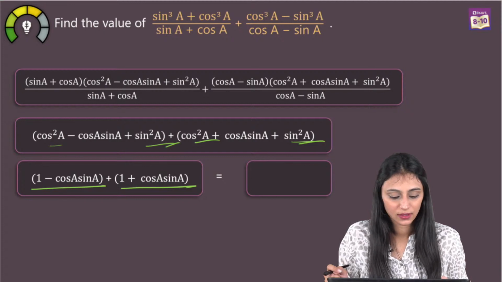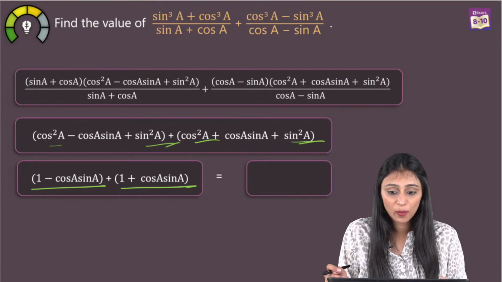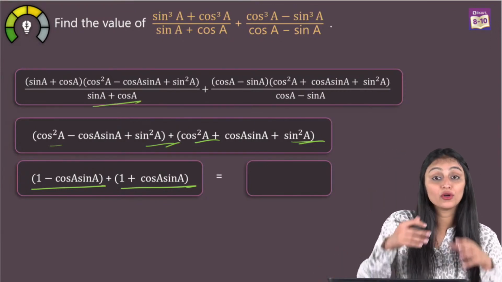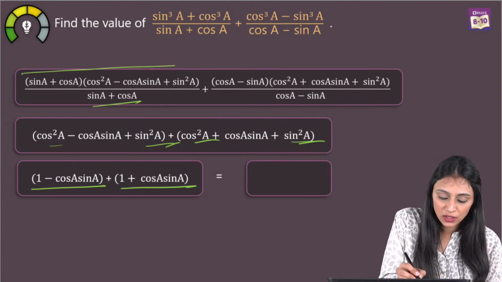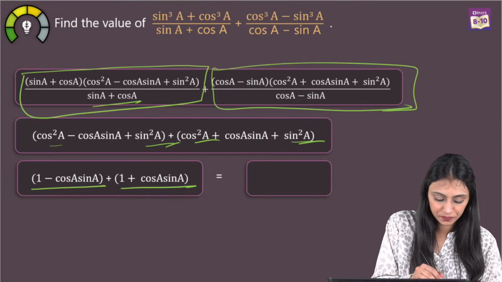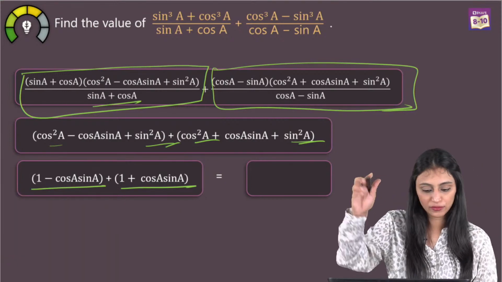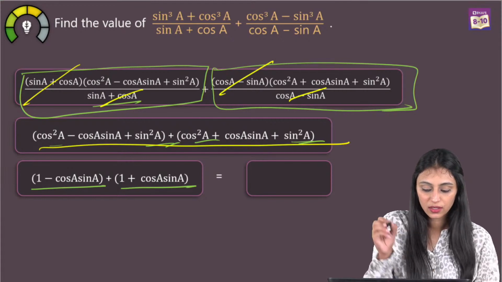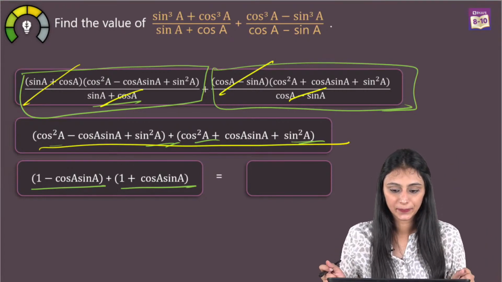Isn't the denominator common for all of them, Divesha? How can this denominator be common for all of them? See, this is the denominator for this much part, and this is the denominator for this much part. Right? Not for all of them. I can cancel out this part from here, this part from here. So we come to this step then.